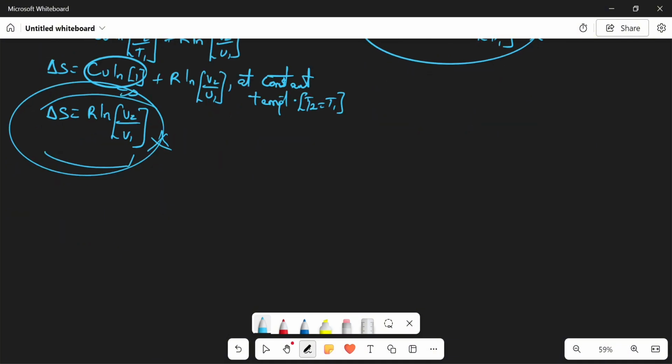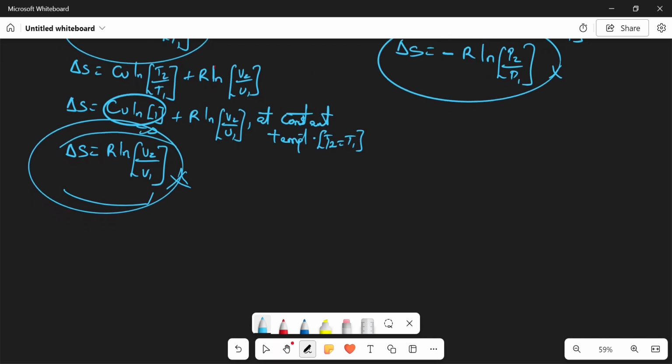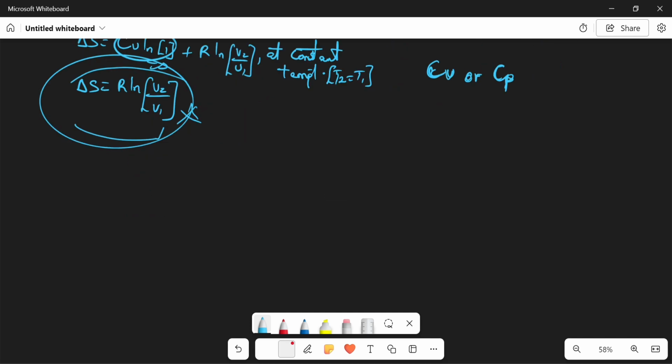Now the next part that we are going to check out is when they give us our CV or CP in terms of temperature, and ask us to look for our change in entropy. How are we going to do it? Now let's check out a formula that we can use in solving something like that.